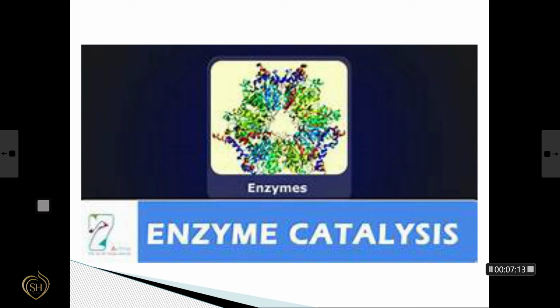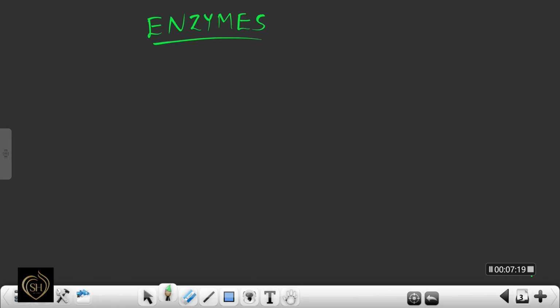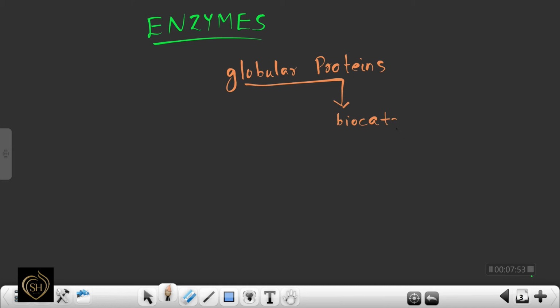Next we will discuss the topic enzyme catalysis. So what are enzymes? Enzymes are globular proteins. That means several chemical and biochemical reactions occurring in the animal and plant bodies are catalyzed by an important group of globular proteins called enzymes. So enzymes are globular proteins. By definition, enzymes may be defined as an important class of globular protein which act as a biocatalyst.